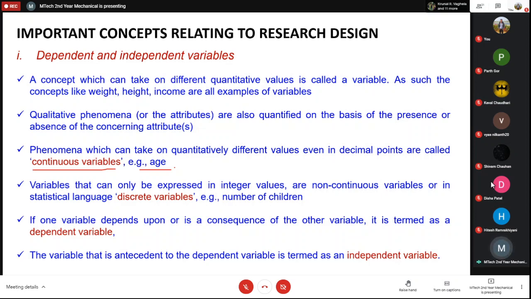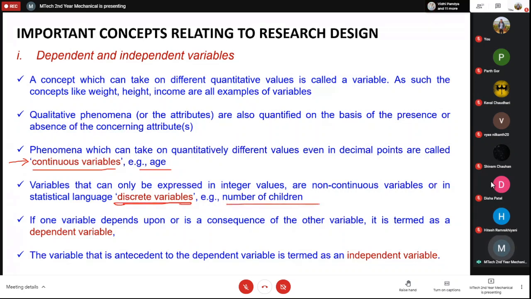So 5 points after the decimal, or 10 points after the decimal. Those are called continuous variables. The next is discrete variables, which can just be presented in terms of integer values, not in terms of decimal points.